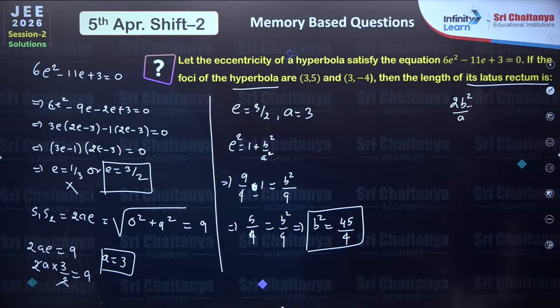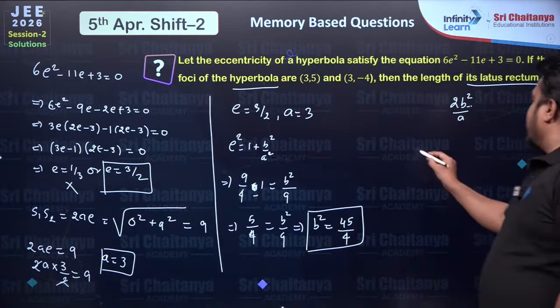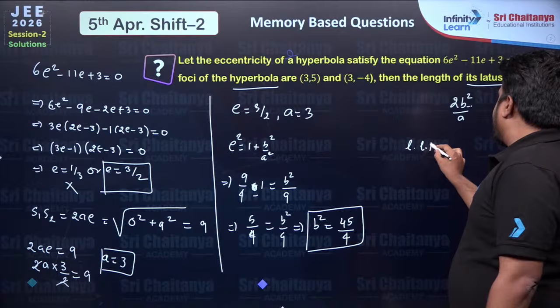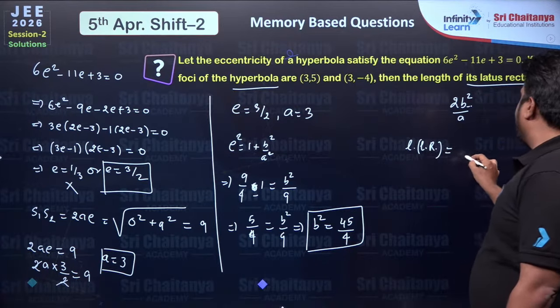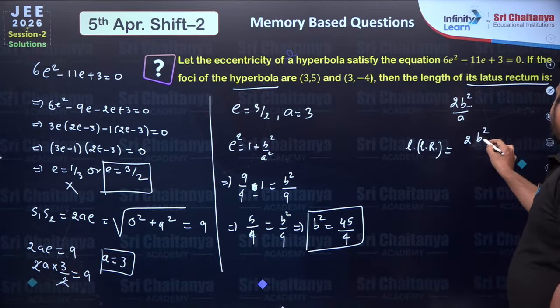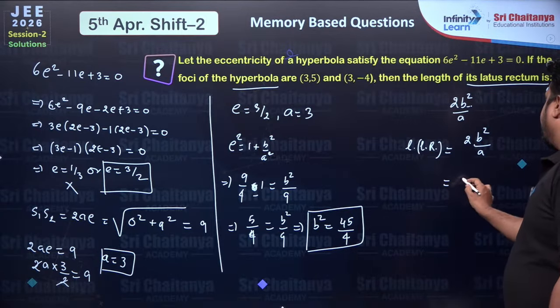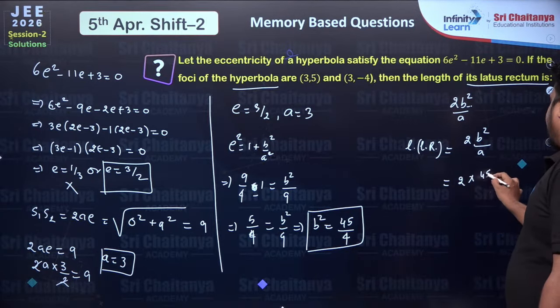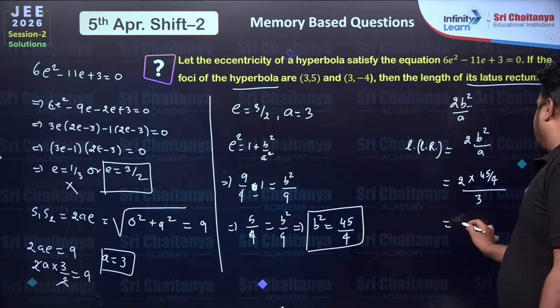I hope everyone has understood this. Fine. So the length of the latus rectum will be equal to 2b²/a, which will be 2 × (45/4) divided by a, which is 3.